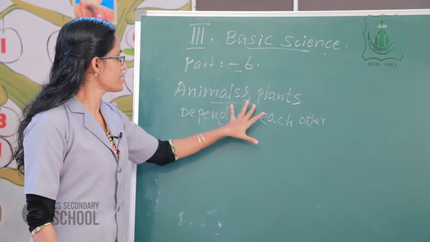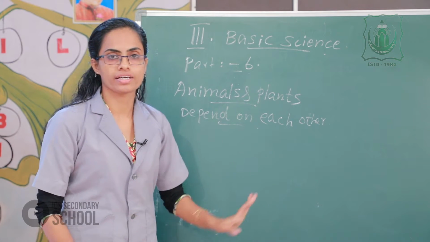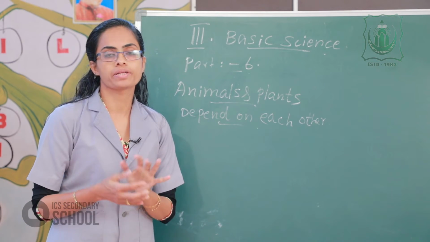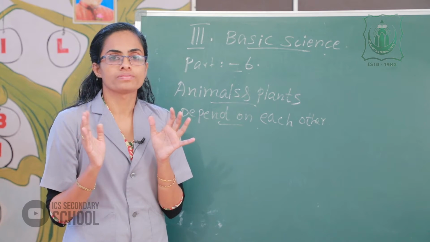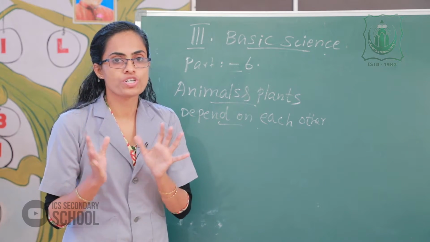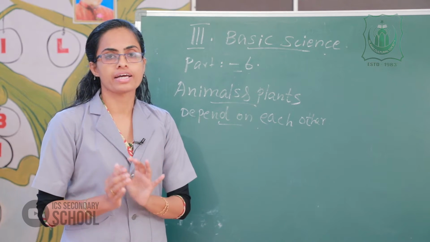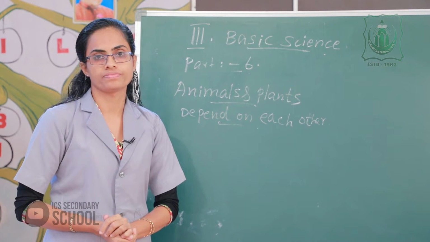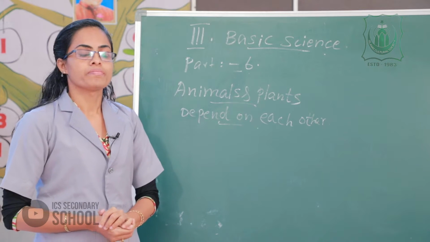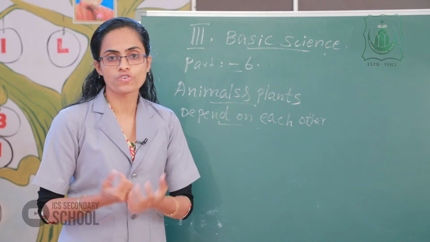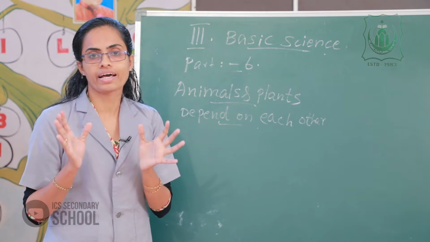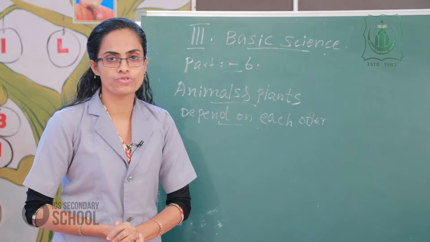The plants prepare their own food. All of you understand? The plants prepare their own food.